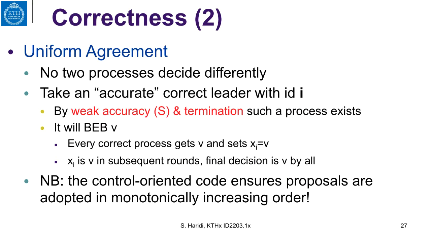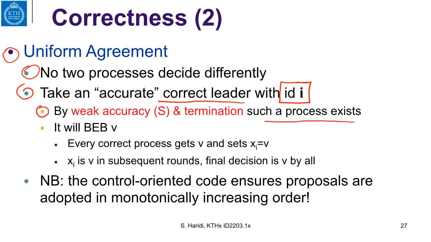In this case, uniform agreement, which is no two processes decide differently. So take an accurate, correct leader. S is always accurate with respect to that leader. And we call that leader i, the ID i. Weak accuracy says that there exists such a leader. And termination says that we are going to get to that leader. So that leader will come in and have a round to run.